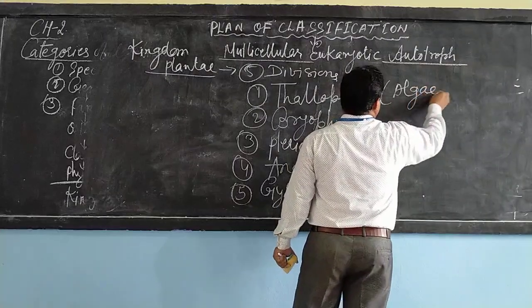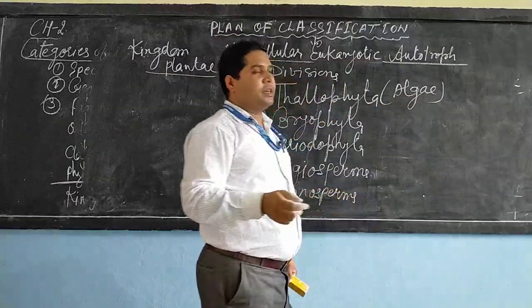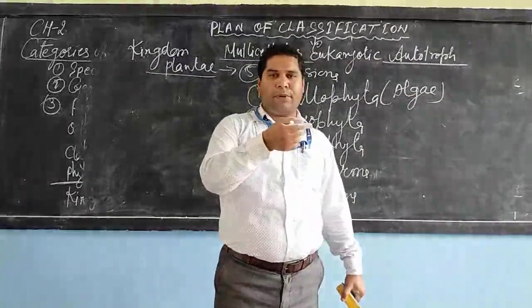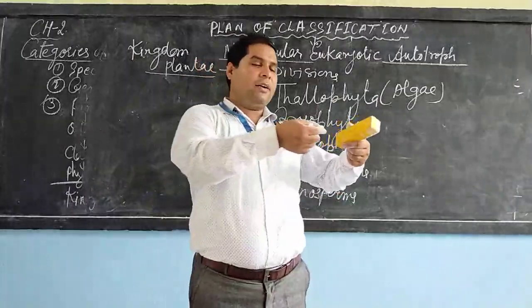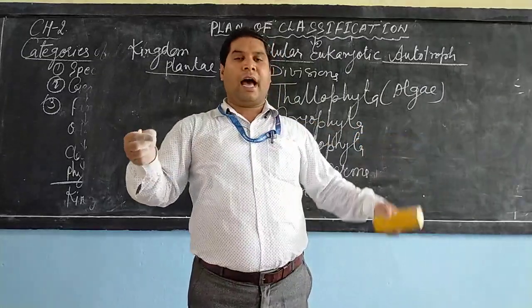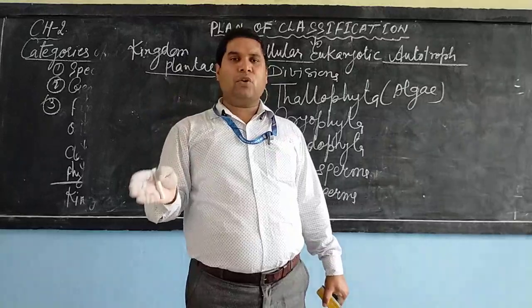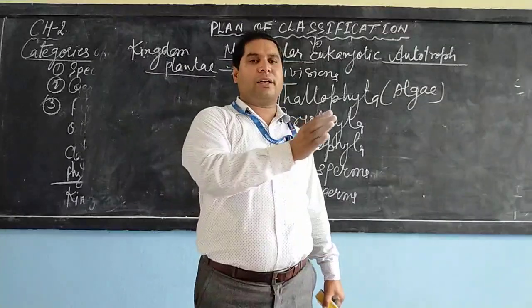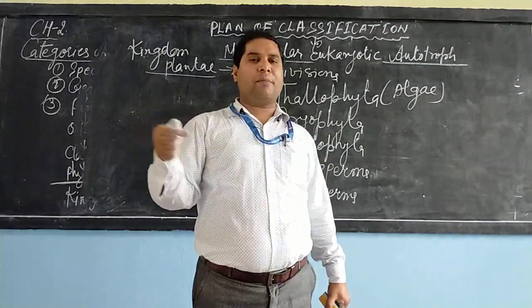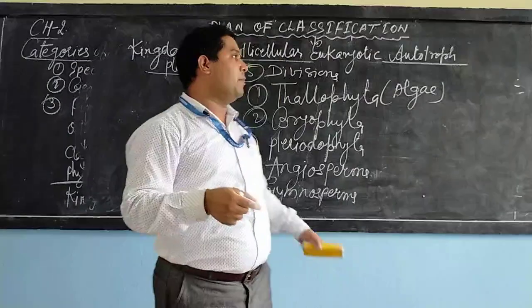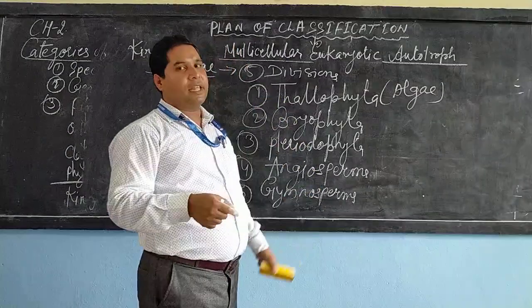algae. Dear student, if you carefully pay attention, algae are long thread-like structures, in which you can't differentiate which part is leaf, which part is stem and which part is root. So this type of autotrophic organism comes under the division known as Thallophyta.